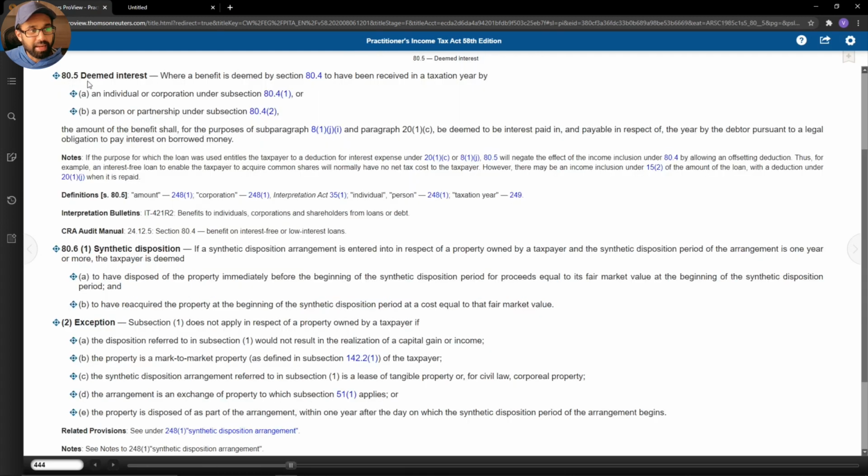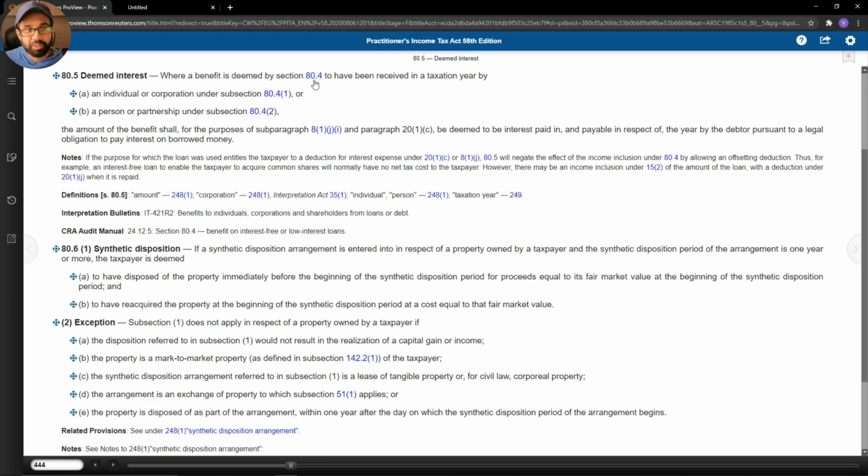And if we get to 80.5, it talks about deemed interest. And this is somewhat interesting and somewhat confusing. Where a benefit is deemed by 80.4. So there's 80.4 again. And remember, 80.4 was the provision where we calculated the interest benefit.